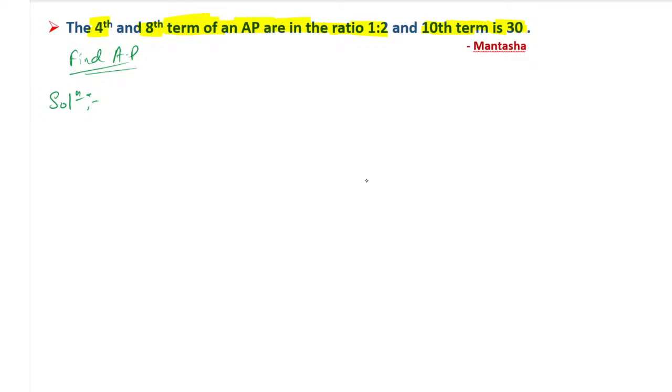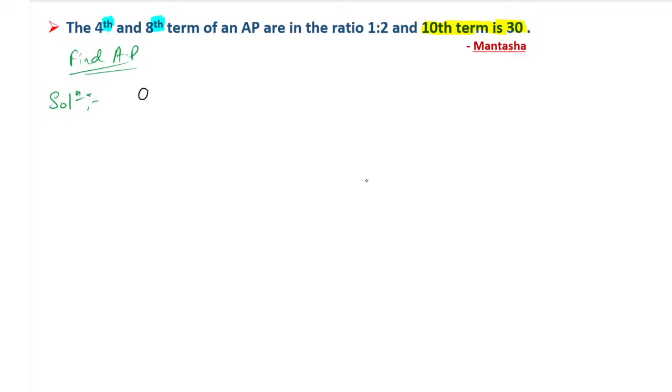Why is it easy? See, fourth term and eighth term, whether it is the AN or SN formula. I have told you how to identify whether you have to apply the AN formula or the SN formula. Since last April, I have been giving you the clue. Now you tell me whether it is AN or SN. Yes, it is AN. Why? Because here they have given the fourth and eighth terms. When they give a term, it is the AN formula.